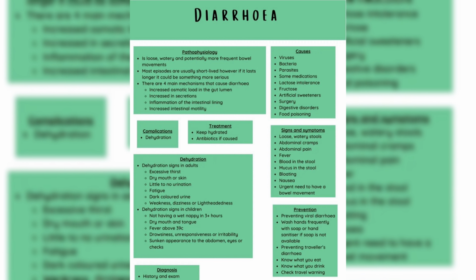Dehydration signs in adults: excessive thirst, dry mouth or skin, little to no urination, fatigue, dark-colored urine, weakness, dizziness, or lightheadedness. Dehydration signs in children: not having a wet nappy in 3 hours, dry mouth and tongue, fever above 39 C, drowsiness, unresponsiveness or irritability, sunken appearance to the abdomen, eyes, or cheeks.